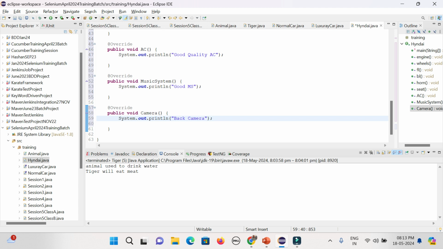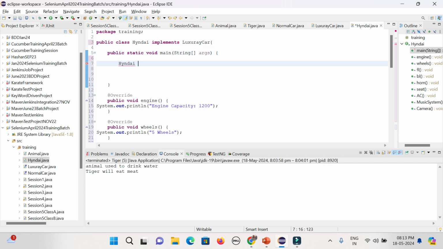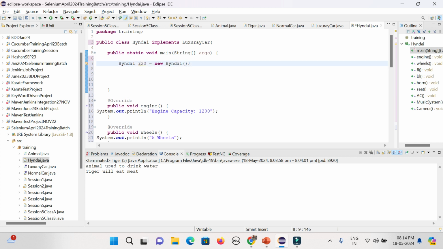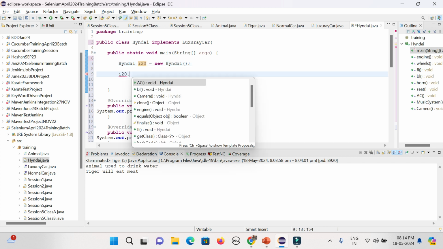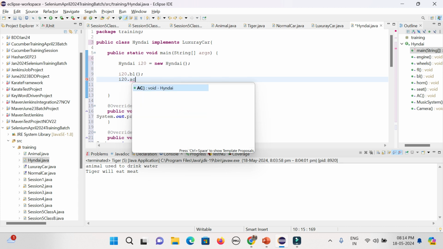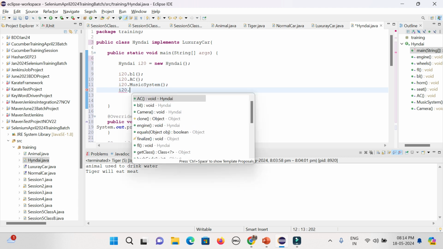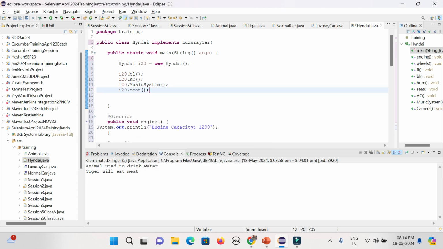So what is the way you want to define it, right? And here you can create an object, for instance, for the class, not for the interface. Say I-20 is the class name. For Hyundai, there will be I-20, I-10, all this stuff. Now you can access whatever you want. You have already implemented, so you can call the relevant methods. You can see AC is also coming, front light, back light, backlight, AC, dot music system, dot seats. So all the things you can access from both the interfaces.